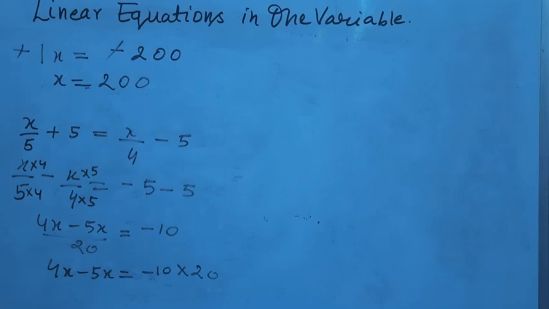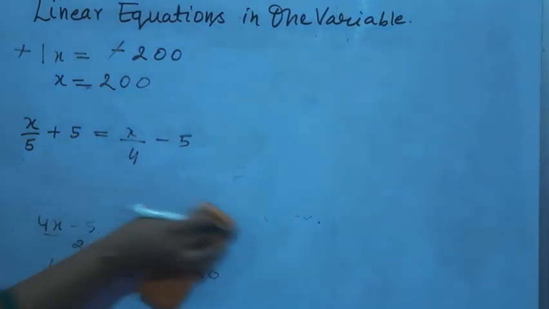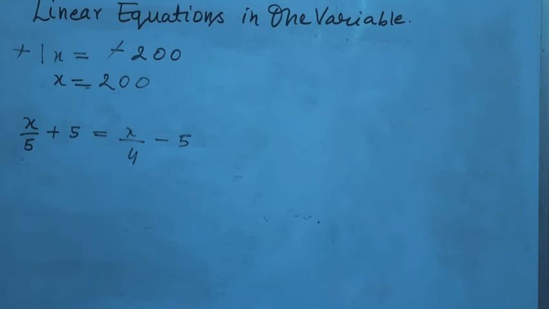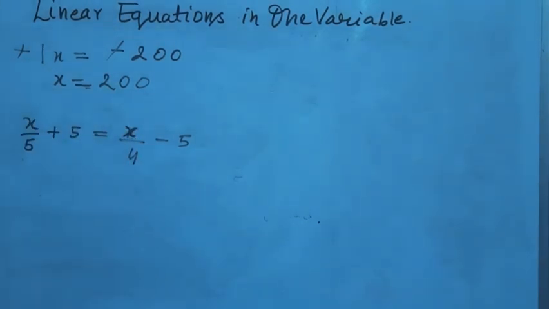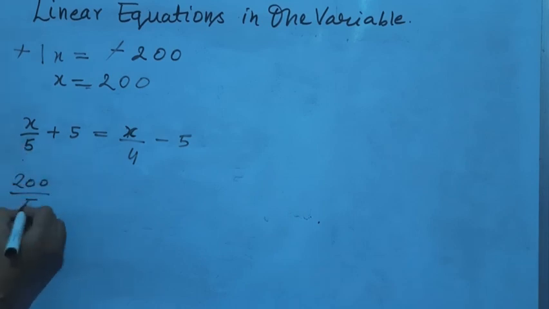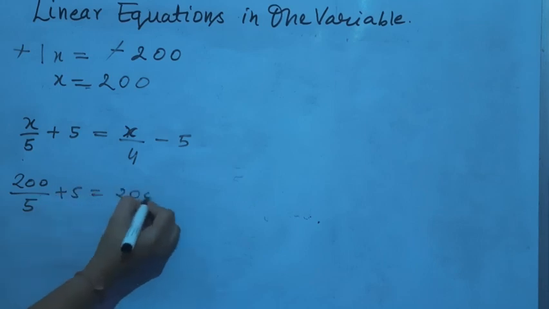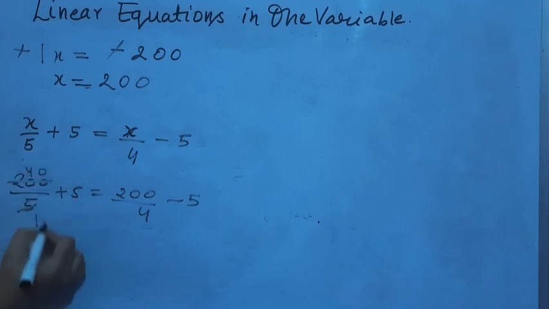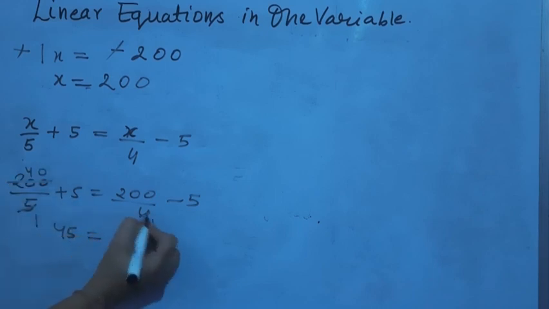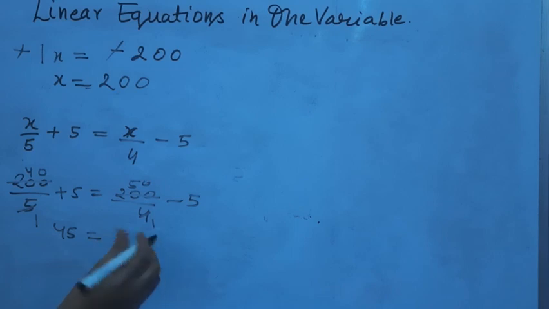If you want, you can verify by placing the value of x in the given equation. This verification process is not necessary. This is just to check whether the value which we have obtained is correct or not. So 200 upon 5 plus 5 is equal to 200 upon 4 minus 5. 5 ones are 5, 5 fours are 20, 5 zeros are 0. So here you get 45. 4 ones are 4, 4 fives are 20, 50 minus 5 is also 45. That means the answer which we have obtained is correct. I hope you must have understood, students.